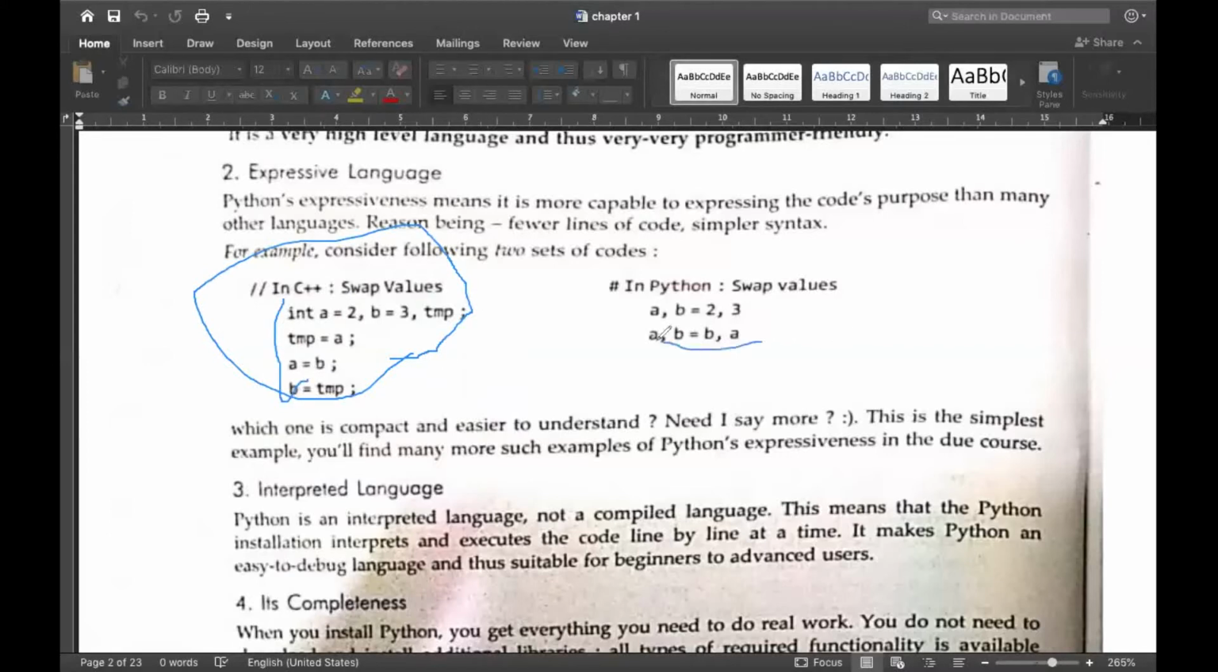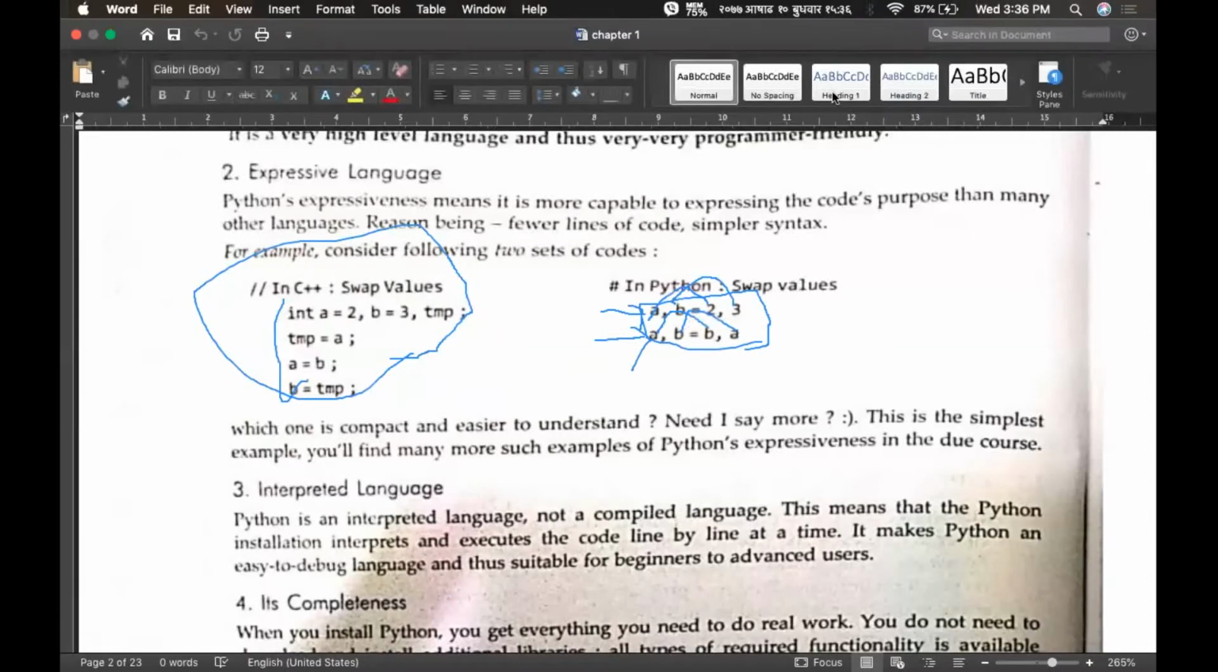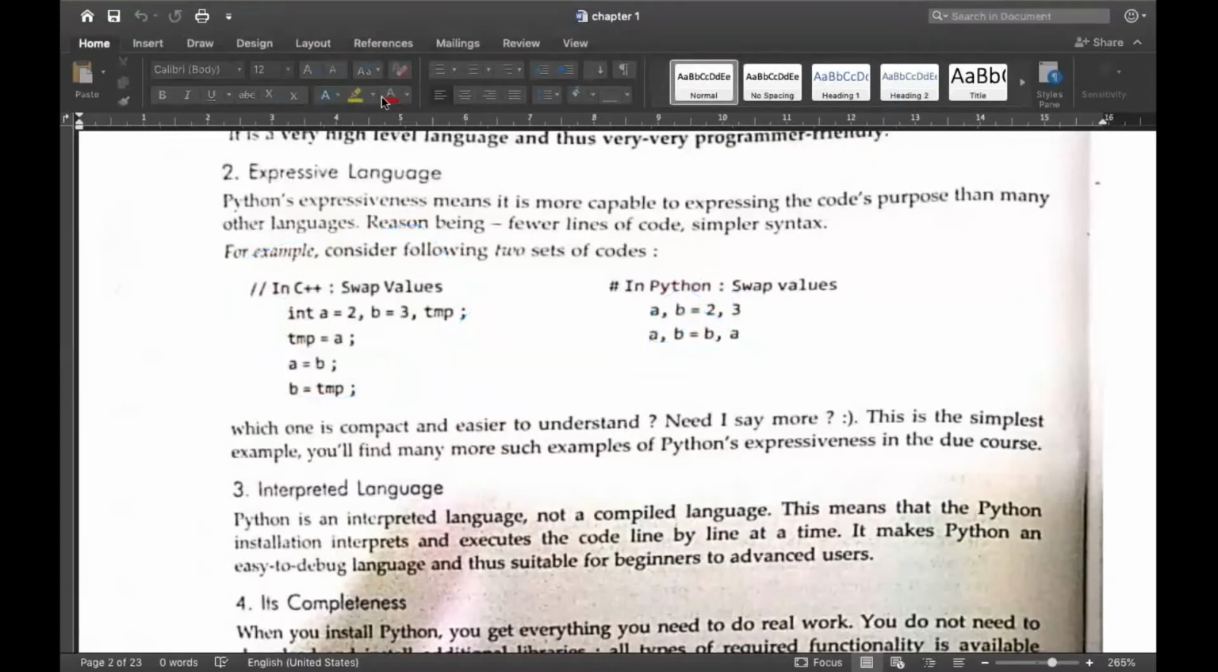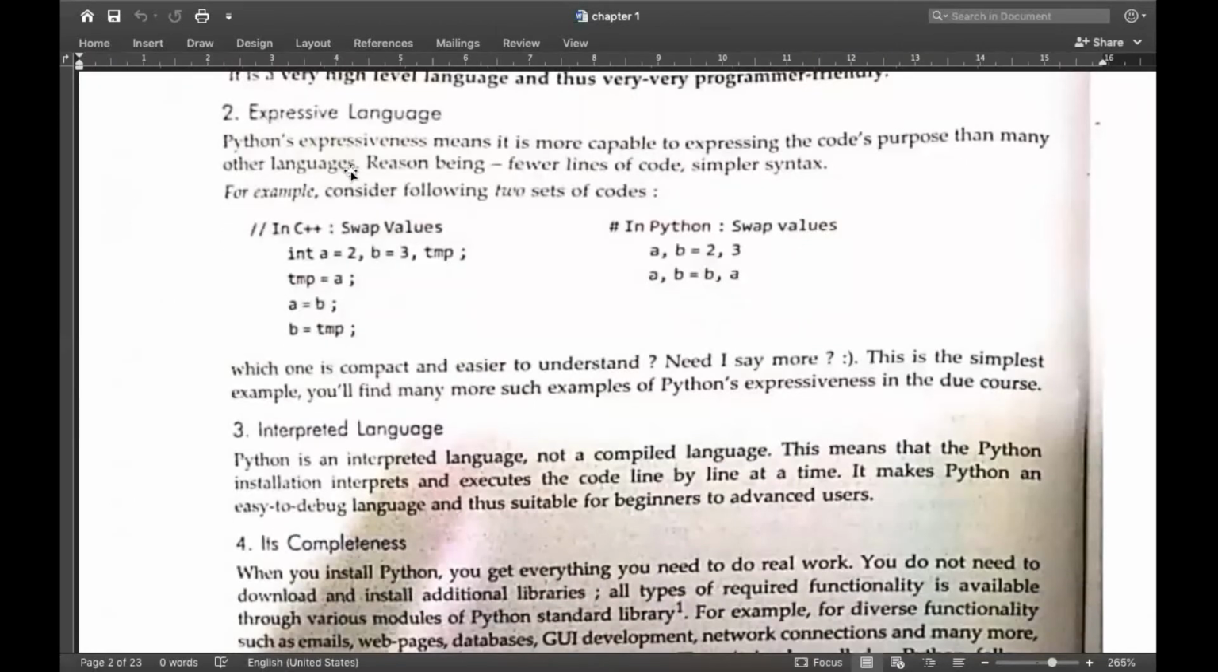But in Python, simply A, B equals 2, 3. This means the first line is the initialization of values to variables. A has been assigned the value 2 and B has been assigned the value 3. And similarly, in the next line, A comma B: for A the value of B is assigned, and for B the value of A is assigned. In this way, the values are interchanged. That's very, very simple in case of Python. So this is how it's known as an expressive language.